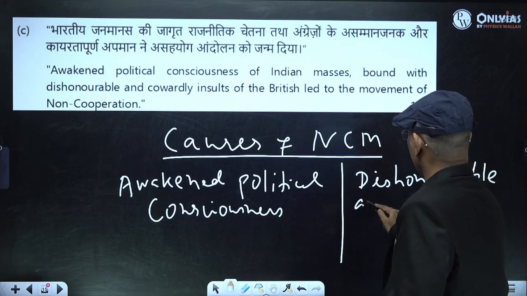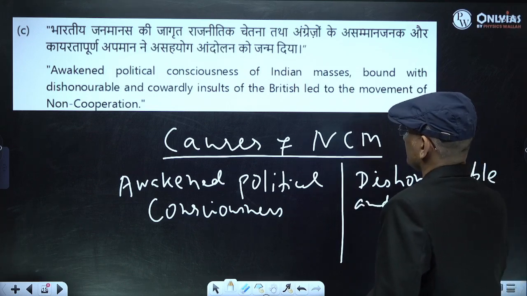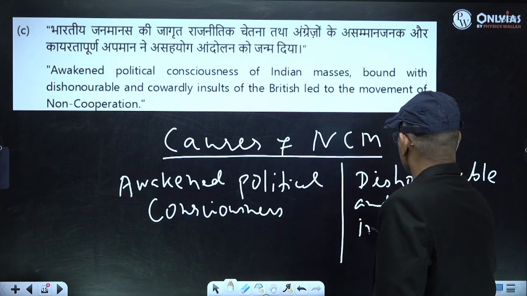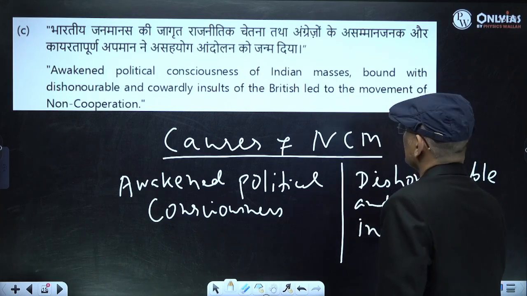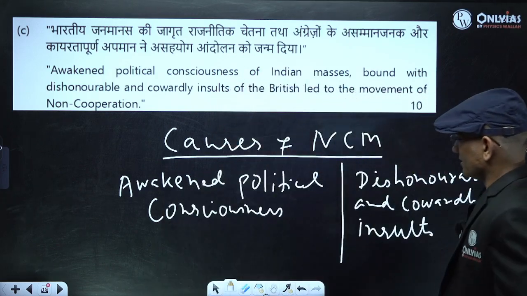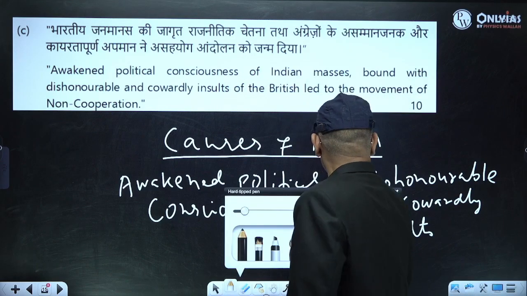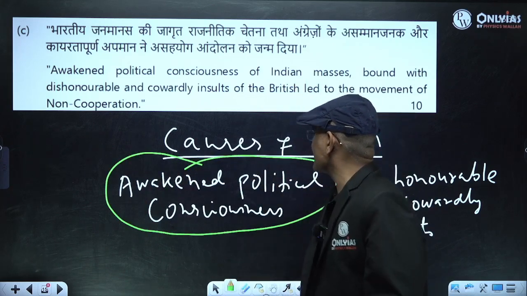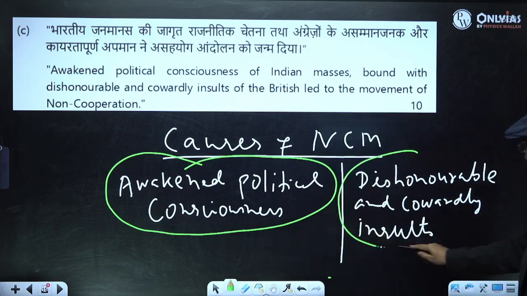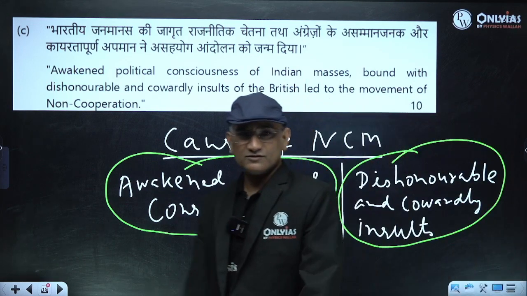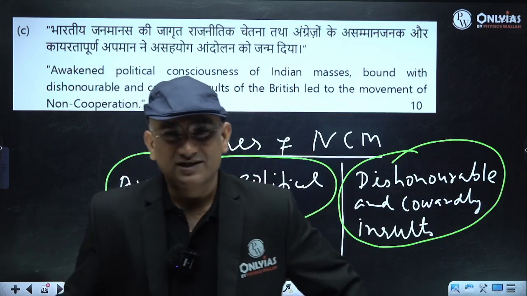Right? So, why non-cooperation movement? Number one reason: awakened political consciousness, and second, dishonorable and cowardly insult. How? Are you getting this?